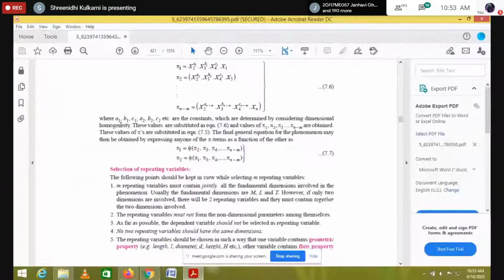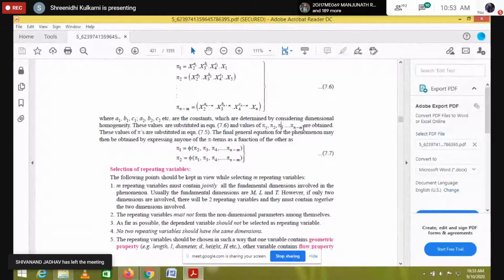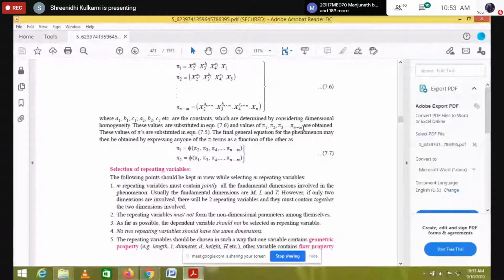Before that, what are A1, B1, C1, A2, B2, C2, A3, B3, C3, and so on? These are determined by considering dimensional homogeneity, which means the left hand side equals the right hand side, and we can obtain pi 1, pi 2 and pi 3 up to pi n minus m. And finally we will write like this.